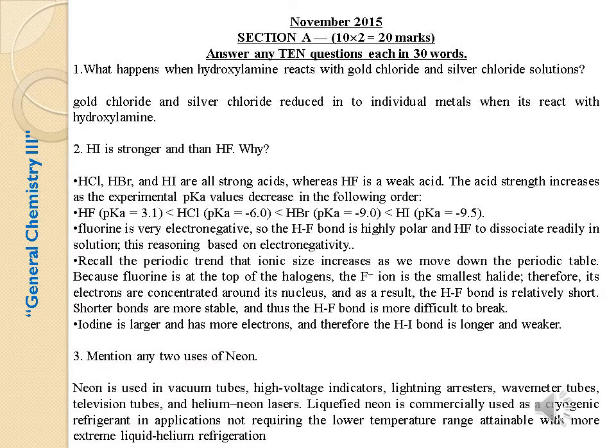Second question: HI is stronger than HF. Why? HCl, HBr and HI are strong acids, whereas HF is a weak acid. The strength of the acid increases as the experimental pKa value decreases, in the following order: HF pKa is 3.1, HCl pKa is minus 6.0, HBr is minus 9.0, HI is minus 9.5.